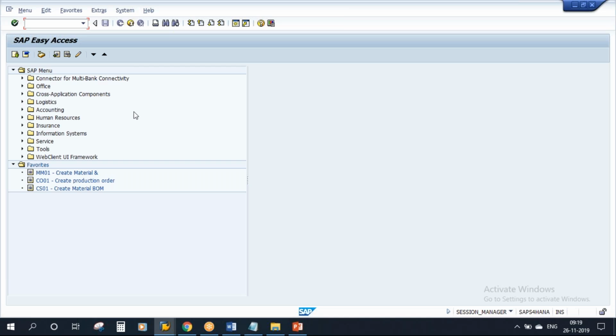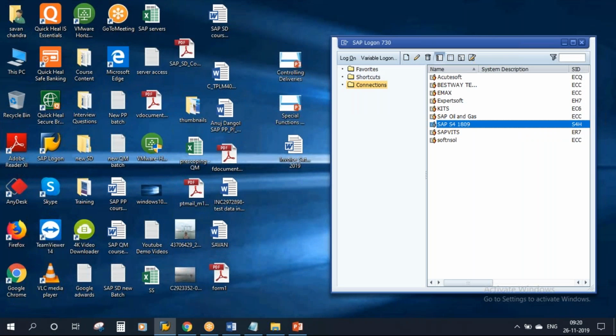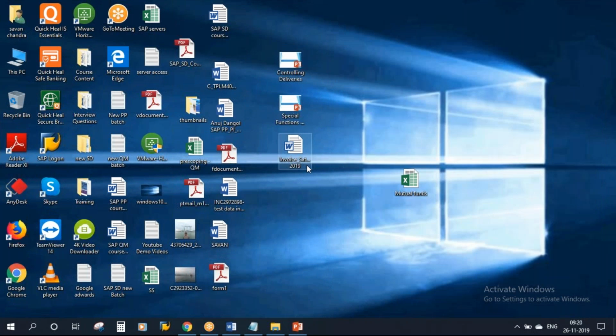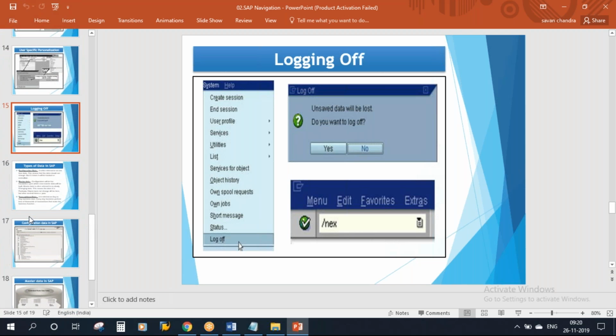I'm logging in again. Another method is on the fast path field. Suppose let's say I'm on MM01. On the fast path field button, this one, type /nex. That's all. Enter. See, it got logged off. So that way you can do the log off. Okay, so that is how you will navigate in the SAP system.